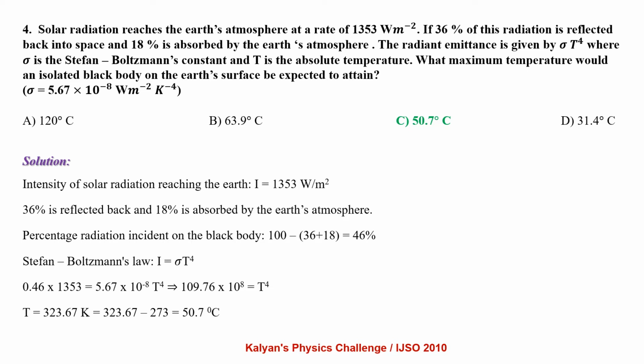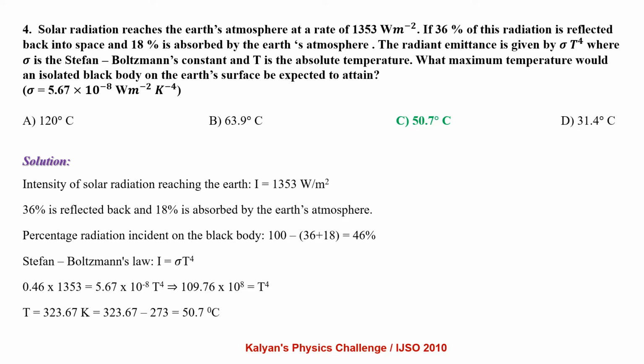If 36% of this radiation is reflected back into space and 18% is absorbed by the Earth's atmosphere, and the radiant emittance is given by sigma T^4, where sigma is Stefan-Boltzmann's constant and T is absolute temperature, what maximum temperature would an isolated black body on the Earth's surface be expected to attain? Take sigma equal to 5.67 × 10^-8 watts per meter square Kelvin to the power 4.